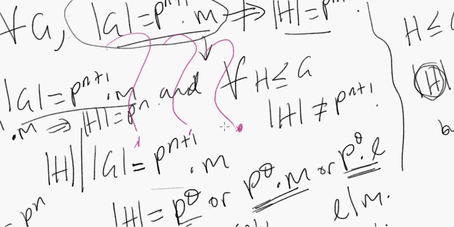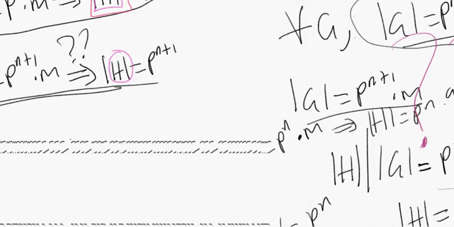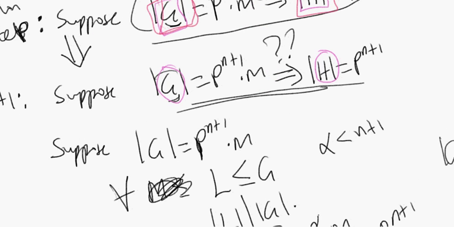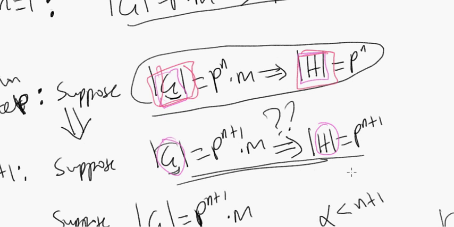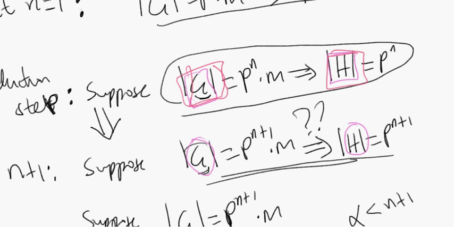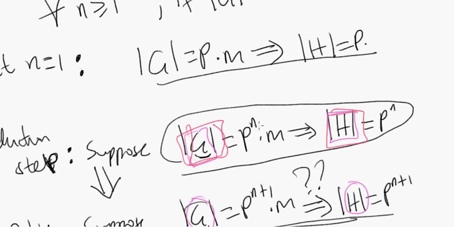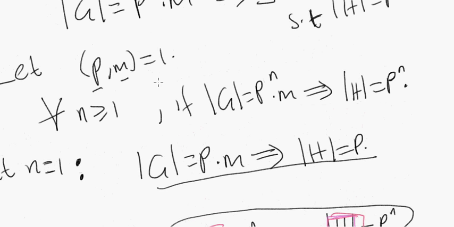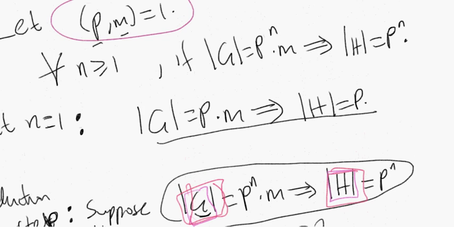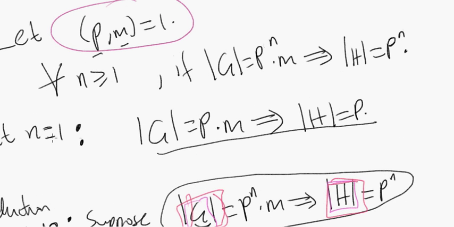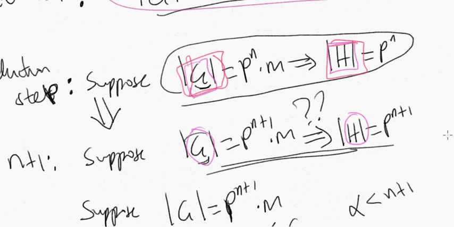And this really begs the question whether induction will help us at all, or whether it's time to come up with something new. The induction we did was on the powers of p, we fixed m so that the GCD of p and m equals 1, and then we started inducting on the powers of p. When n equals 1, we saw that the base case works, but we assumed that it's true for n, and it was not clear how to move inductively.